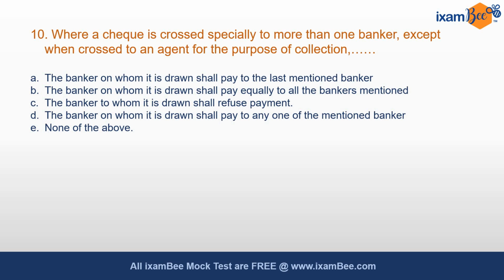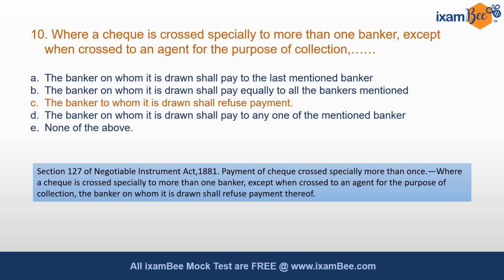So if there is more than one bank mentioned in the crossing on the check, which of the following options is correct? The correct answer is option C. The banker on whom it is drawn shall refuse the payment. If you look at the explanation, Section 127 of the Negotiable Instruments Act clearly specifies this situation. It says that payment of a check crossed specially more than once: where a check is crossed specially to more than one banker, except when crossed to an agent for the purpose of collection, the banker on whom it is drawn shall refuse the payment thereof.